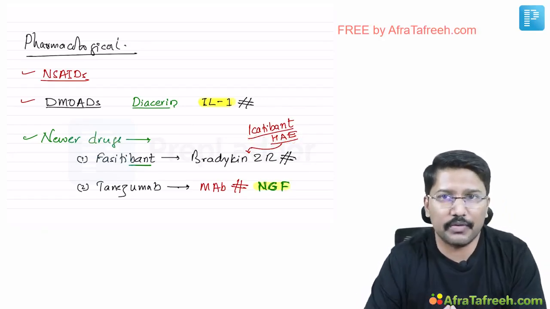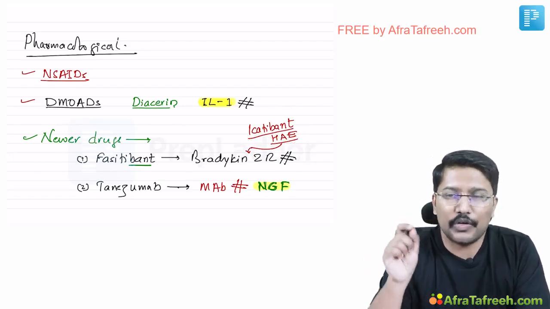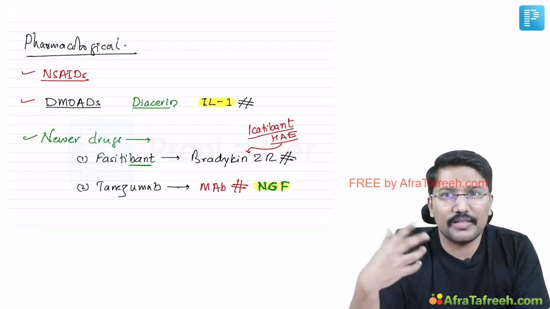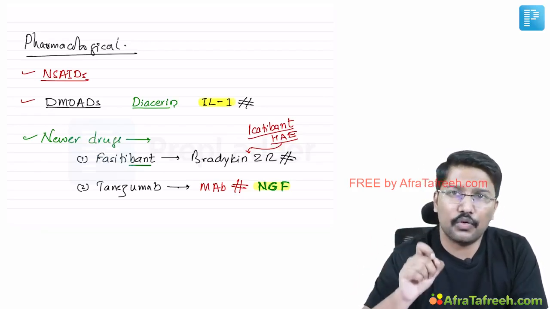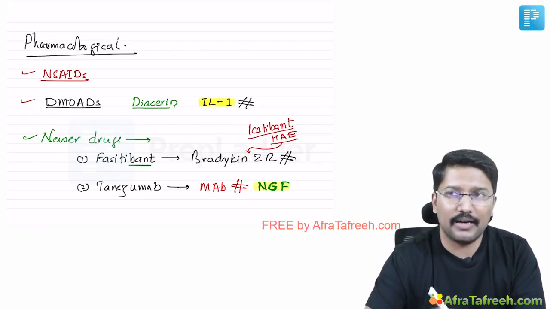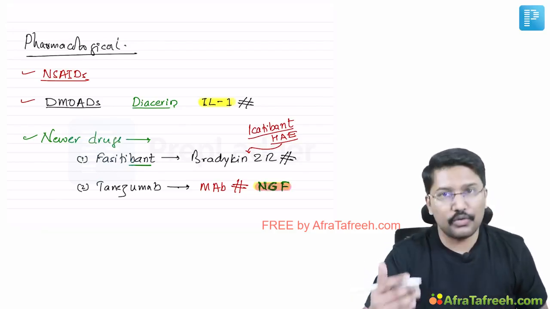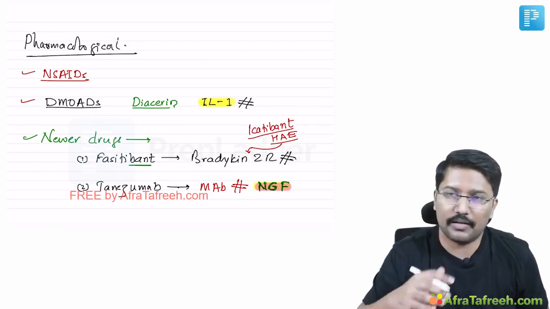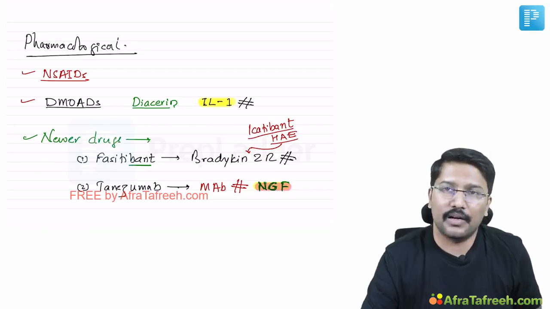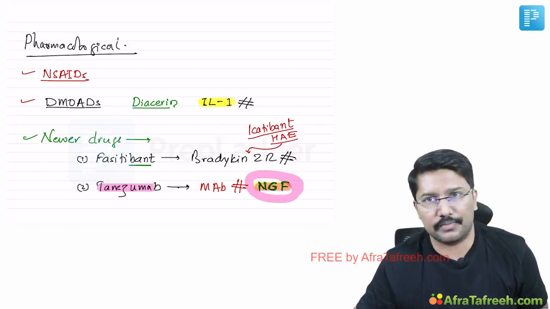Okay, and we understand this from the fact of Charcot's arthropathy. In those cases, because of the injury to the nerves, the chance of developing severe osteoarthritis increases. So we understand that there is some role of nerve injury also in the pathogenesis of osteoarthritis, right? And the link may be through this nerve growth factor. So monoclonal antibodies targeting this nerve growth factor have shown some benefit in earlier phase of trial. So this is an emerging drug, tanezumab, which is a monoclonal antibody against nerve growth factor.